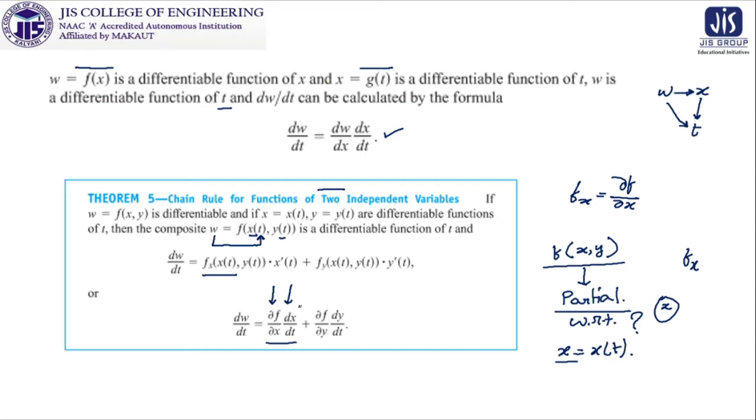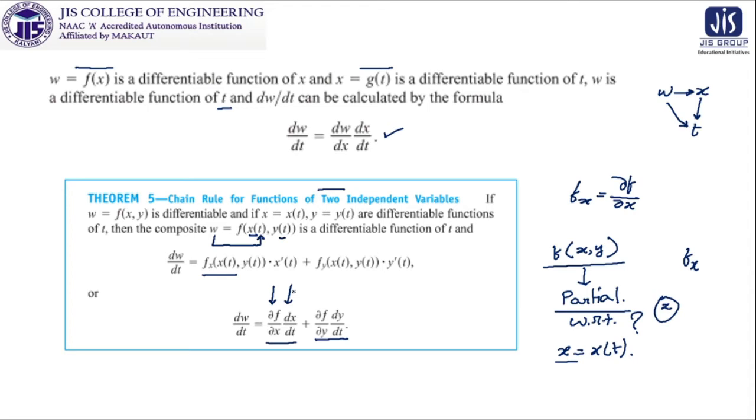This one is complete, but now here f is a function of x and y both. So the remaining part has to be there, and the remaining part is symmetrical, that is del f del y, dy dt, because y is also a function of t only. So this del f del y into dy dt will be the second term, and both of them together will create dw dt.